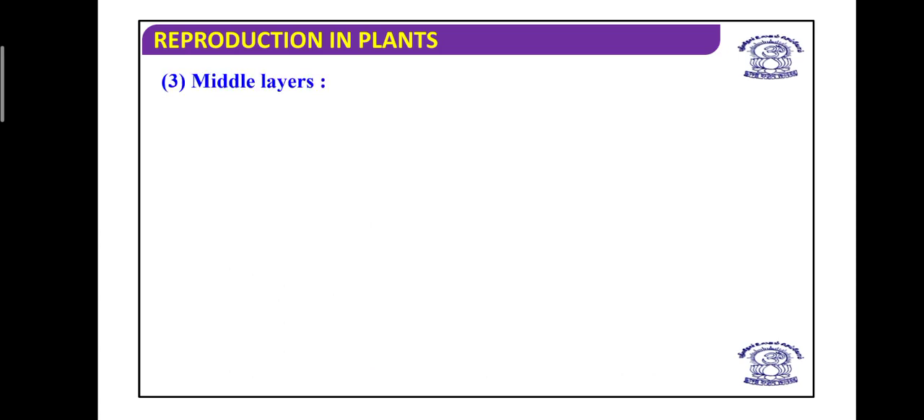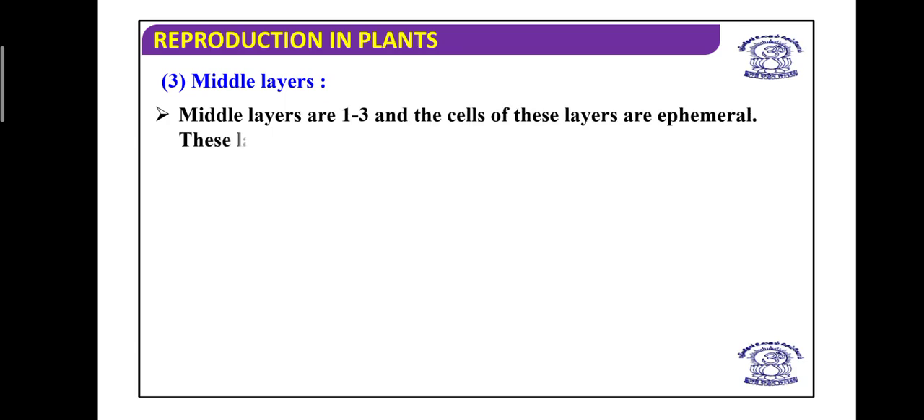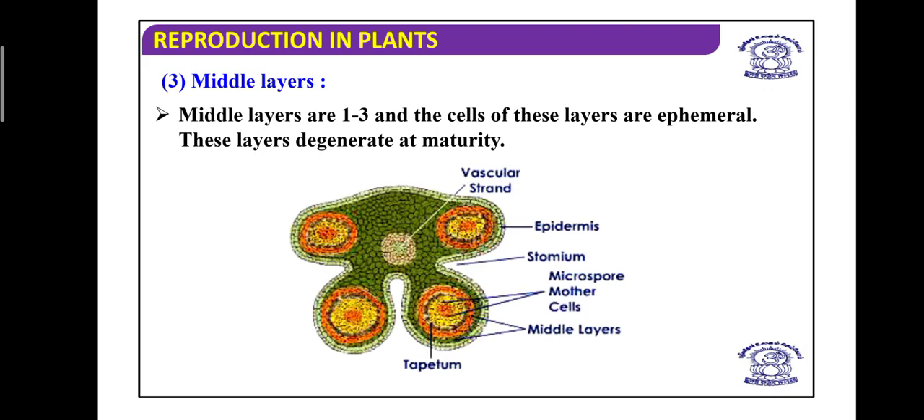Next, the third layer we are going to discuss is the middle layer. Dear students, the middle layer is 1 to 3 layered, and the cells of this layer are ephemeral. Ephemeral means short-lived; they degenerate at maturity. In this cross section, you can see that the middle layer is present in multiple layers.